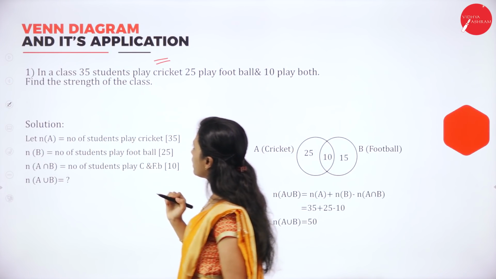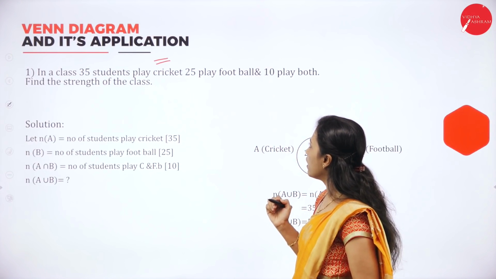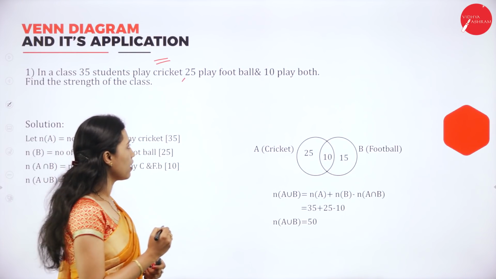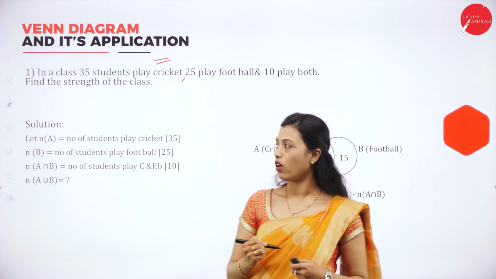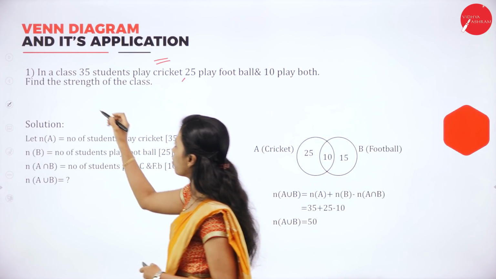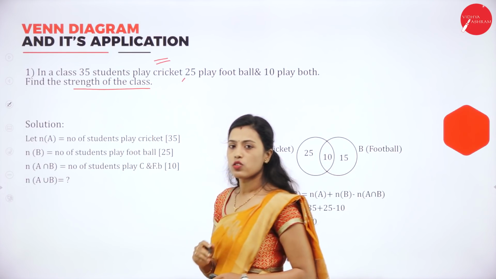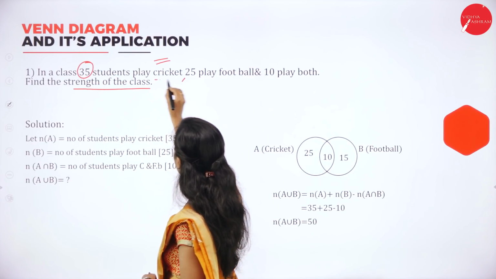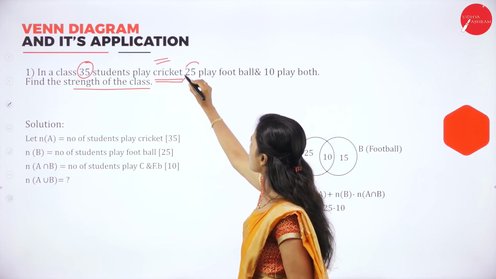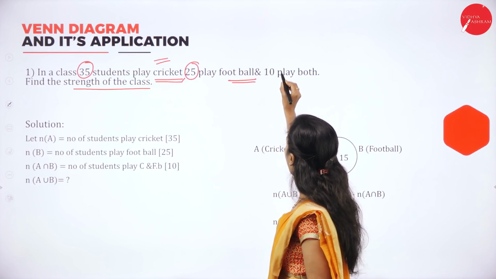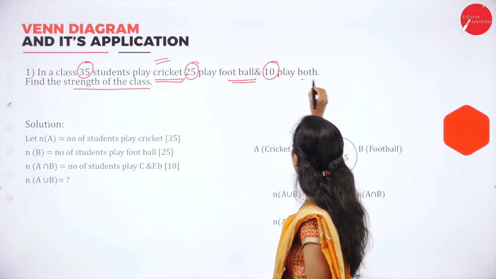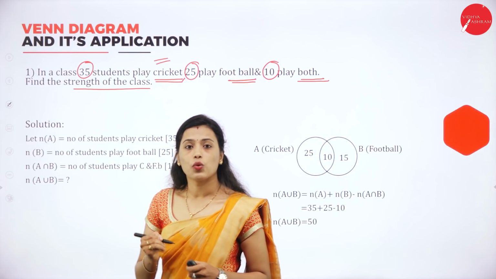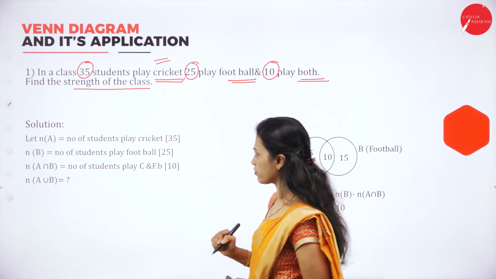In a class, 35 students play cricket and 25 students play football and 10 students play both cricket and football. Here you have to find out the total strength of the class.